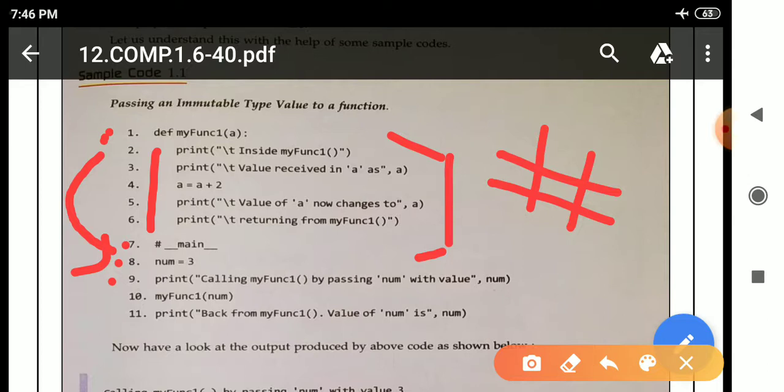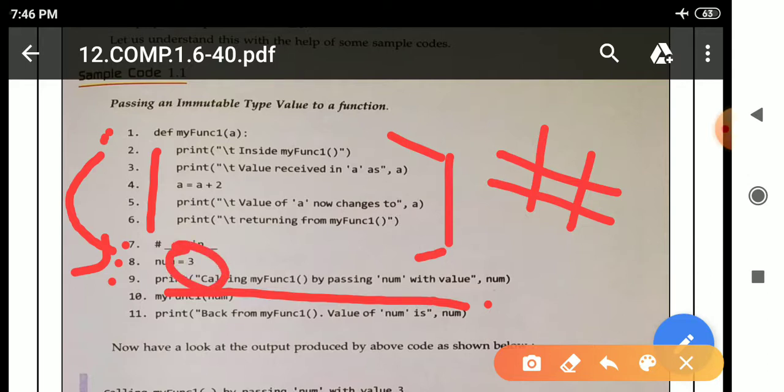Print in parenthesis, calling the my func1 function name with parenthesis. After that, in single quotation, num with values, the double quotation is closed, comma and num, this whole thing will print. And the value of num here is 3.